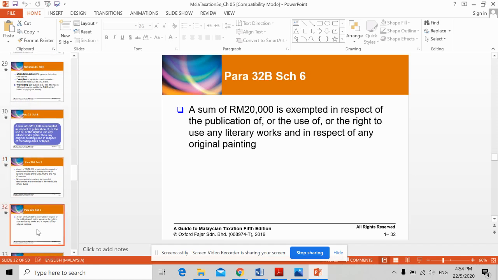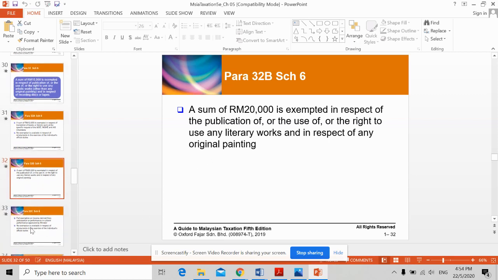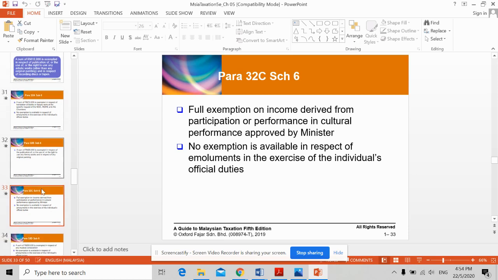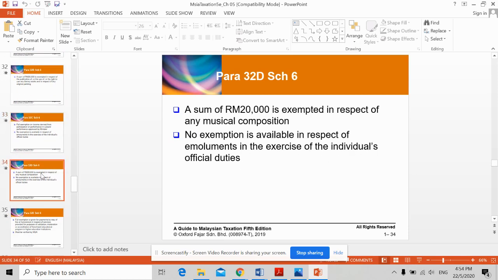Paragraph 32B, a sum of 20,000 is exempted in respect of the publication or use of any literary works, in respect of any original painting. 32C, full exemption on income derived from participation or performance in cultural performance approved by the minister. Right, and 32D, 20,000 is exempted in respect of any musical composition.